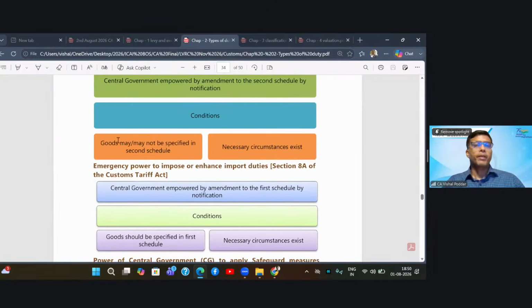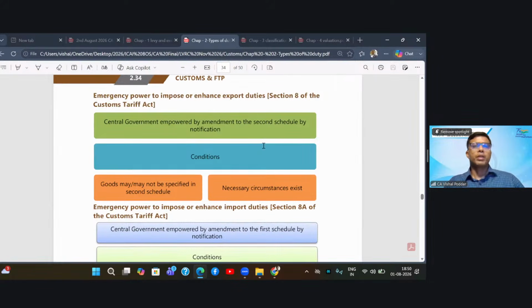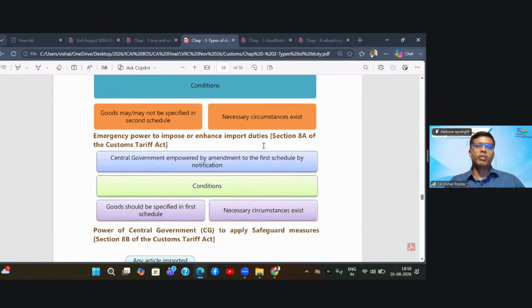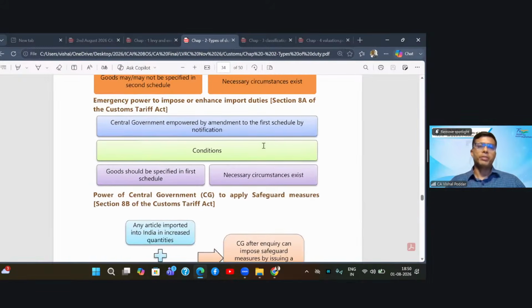Most important, the goods may or may not be originally included in the Second Schedule, and the government will have to prove that it was necessary to do it on this emergency basis. So using this emergency power, the government can on its own either impose or enhance the export duties. And most important, one of the conditions is that whenever the parliament is in function, the government will have to get it approved and ratified. But for the time being, they are given the emergency powers.